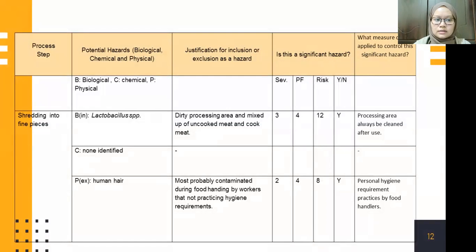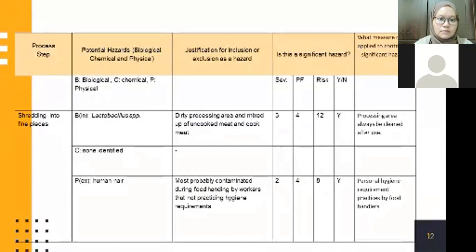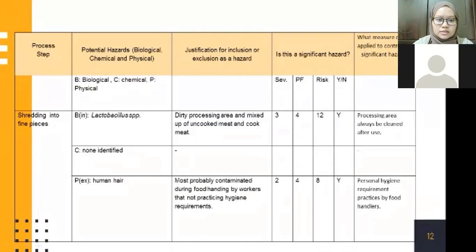And next process step is shredding the meat into fine pieces. The biological hazard during this process is the contamination with Lactobacillus species, and the justification for inclusion or exclusion as a hazard is the dirty processing area and mix up of uncooked meat and cooked meat. And the range of the risk is 12, which indicates the significant hazard. What measure can be applied to control this significant hazard is that the processing area should always be cleaned after use.